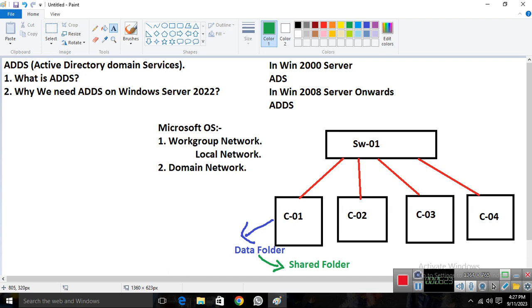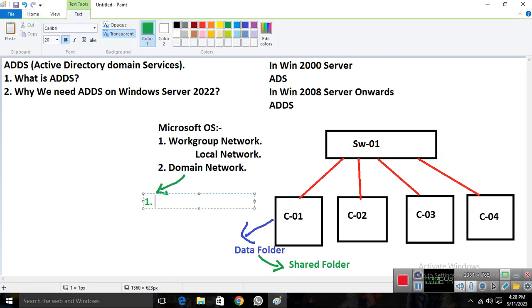So why do we need a server? We use a server for centralized management. So where can we use centralized management? Who provides you centralized management? Your AD services. If I want to switch my network to the domain, what do we need? Two things. We need one dedicated server, and second, we need ADDS, Active Directory Domain Services.